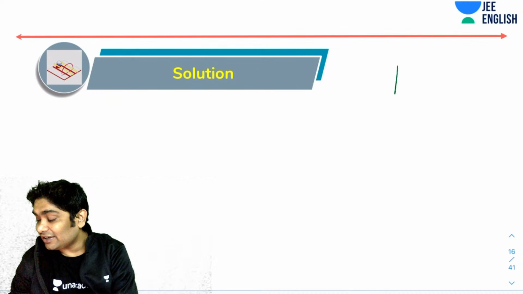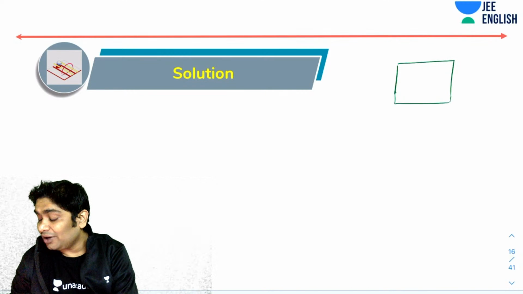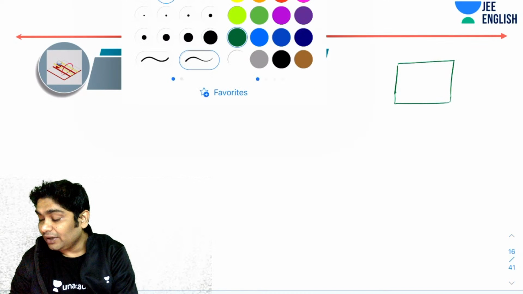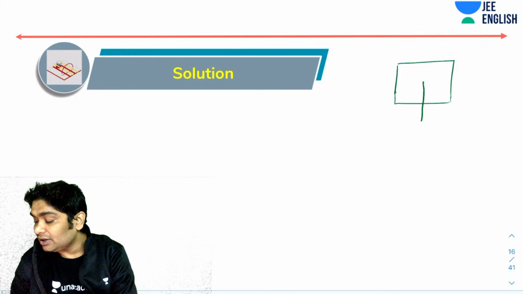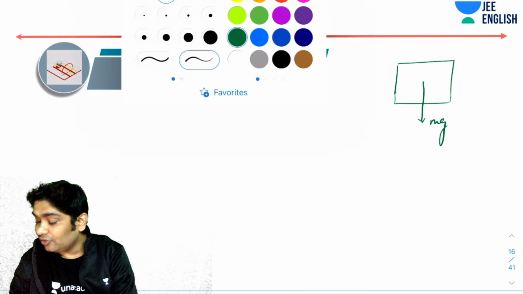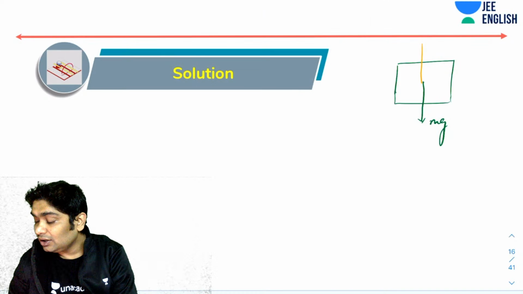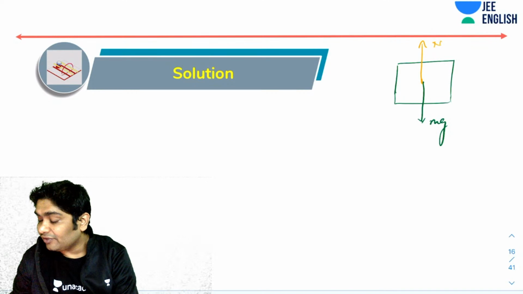If you attended the last lecture, I told you how to do this. All you need to do is imagine the condition for toppling. So make the FBD. Here should be mg. Then there should be a normal reaction force, and then there should be friction.